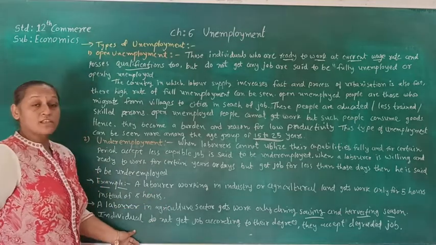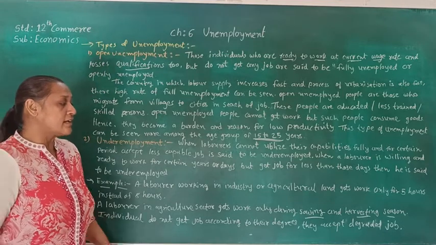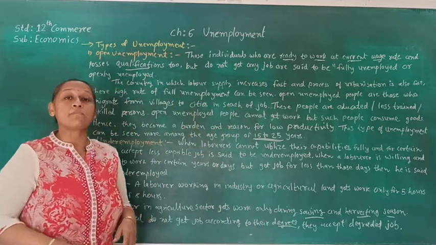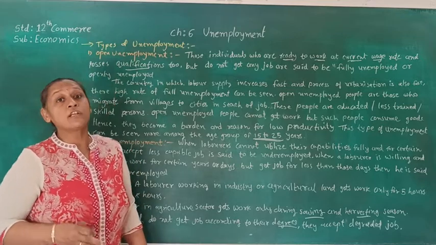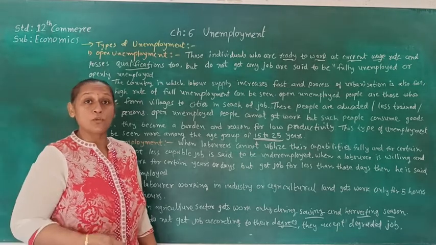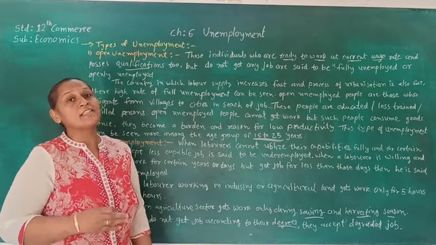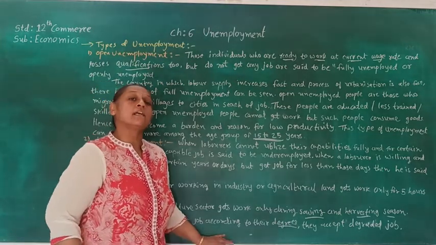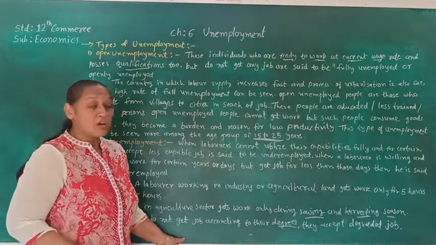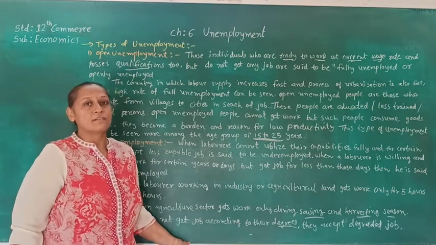The third situation is where individuals do not get a job according to their degree and they accept a degraded job. So here he is accepting a lower cadre job because he is not getting a job according to his qualification. Let's say a CA working as a clerk. So here the CA is supposed to get work according to his qualification, but he is not getting it and he is taking work of a lower cadre. That is called an underemployed person. So these are the types of unemployment. You may note this down, then we will see the next.